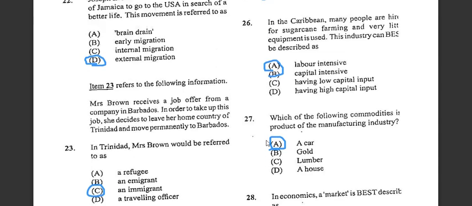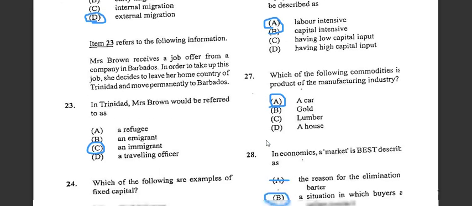Number 26, it says in the Caribbean, many people are hired for sugarcane farming, and very little equipment is used. The industry can best be described as, so we are talking about labor intensive. Alright, so the answer for number 26 is A, labor intensive.